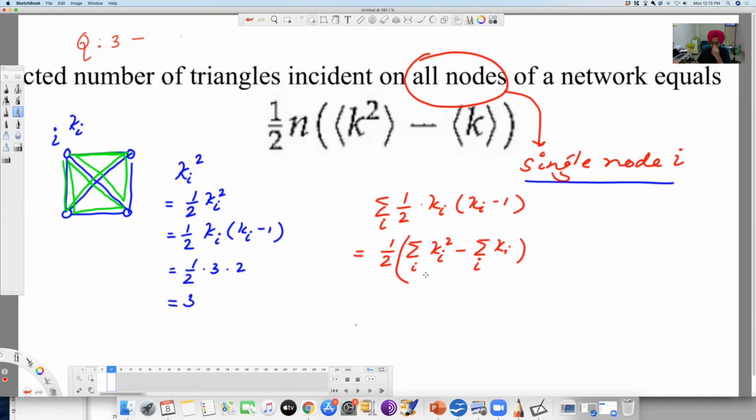So now this is the summation of the squares of the degrees. This is the summation of all the degrees, right? Another way of writing the summation of all degrees is to take the average degree and multiply it by the total number of nodes, which is n times the average degree, right? And likewise, another way of writing the summation of ki square is n times the average k square, right? So basically, this is nothing but this thing.